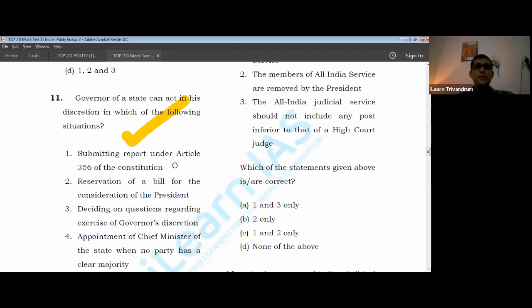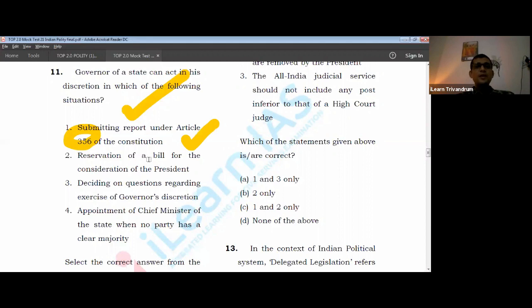Submitting a report under 356. Now, what is 356? Again, this is a very important article. That is why it has been mentioned as an article itself. 356 deals with president's rule. So the governor can submit a report under 356, that is, a report to the president that the constitutional machinery in the state has failed. That is exercised by him under complete discretion. Next, reservation of a bill for the consideration of the president. If he wants to send something related to the bill to the president for his consideration, that is completely a choice of the governor.